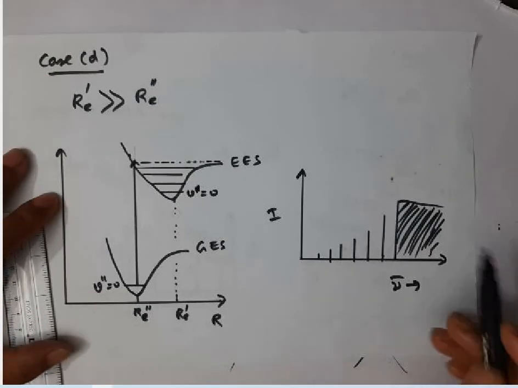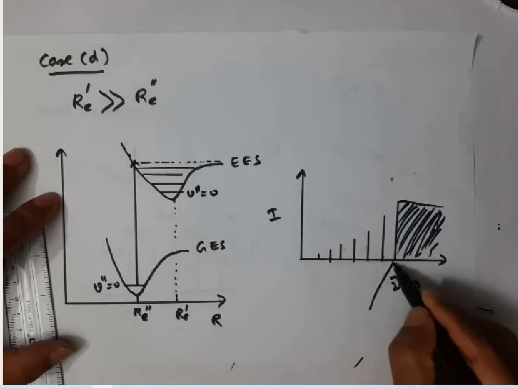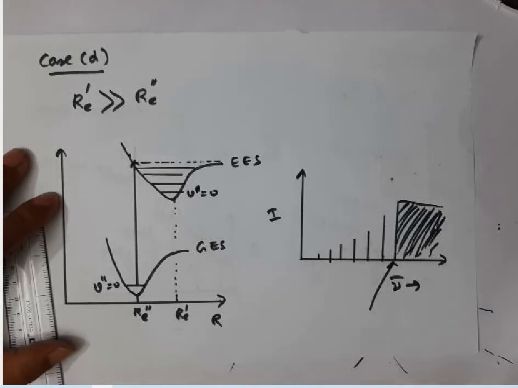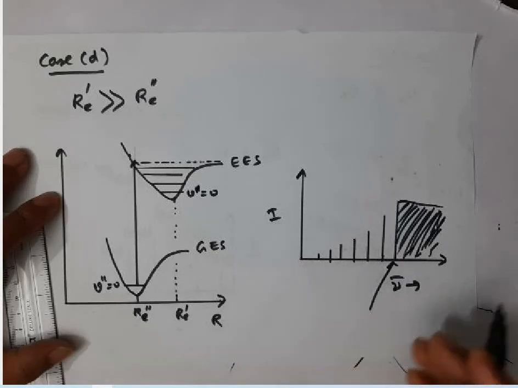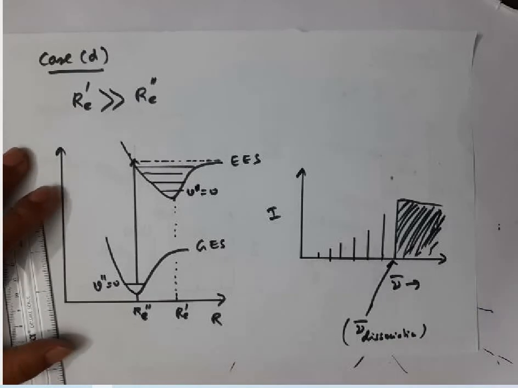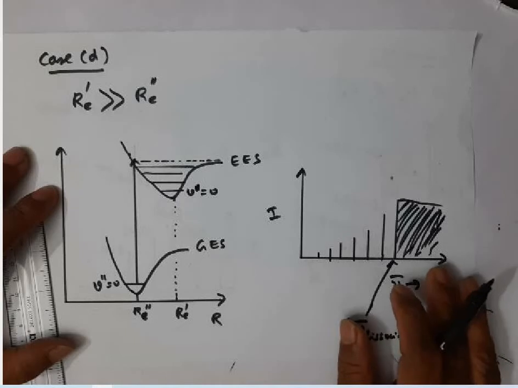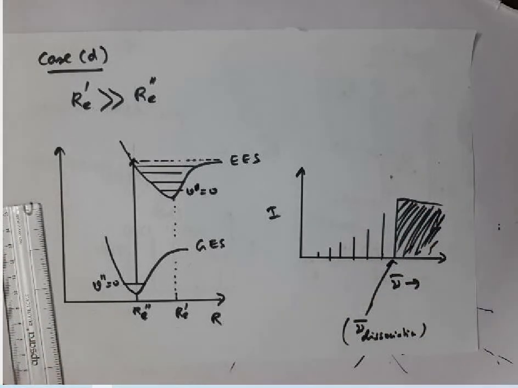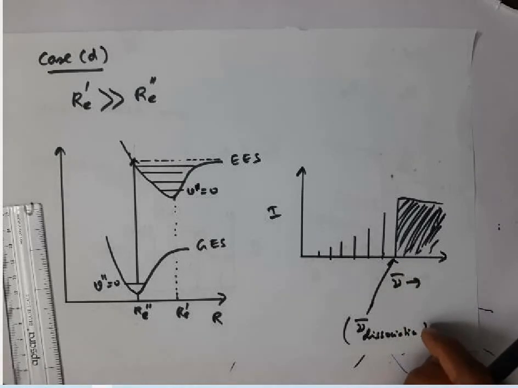Okay, whenever you get a continuum in the spectrum, it means that exactly at this wave number the molecule dissociates, and that wave number corresponds to the dissociation energy of the molecule. That is the minimum energy required for the dissociation of the molecule. Above that, whatever energy you give, the molecule dissociates, but the problem is those levels are not quantized, so you cannot exactly say what is the value of the wave number here. That's very, very important.